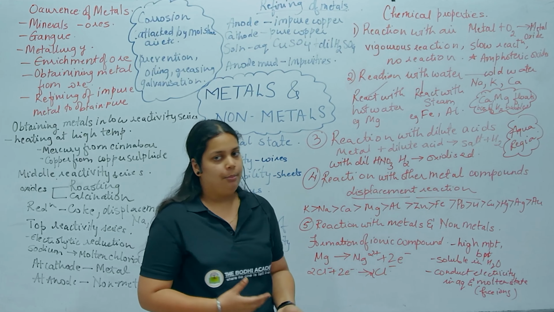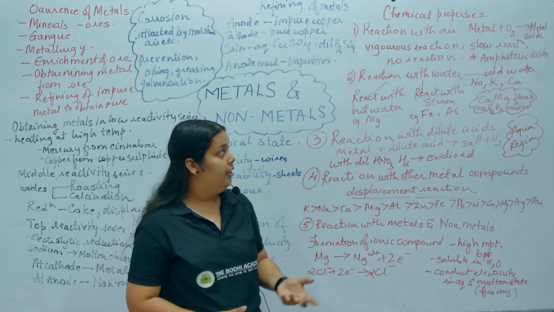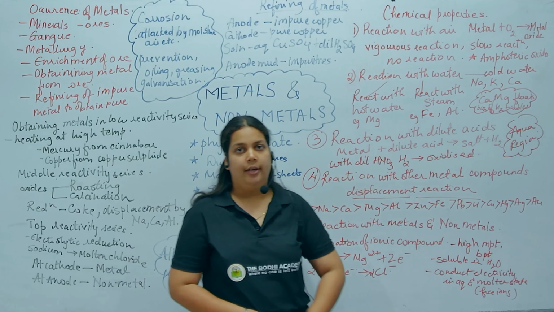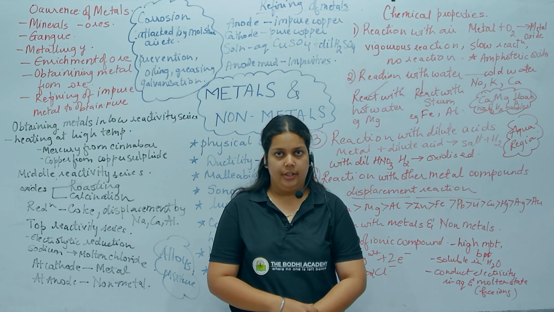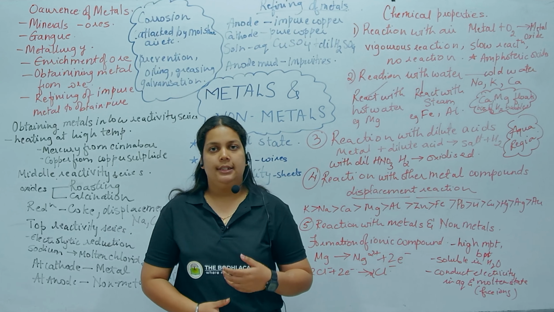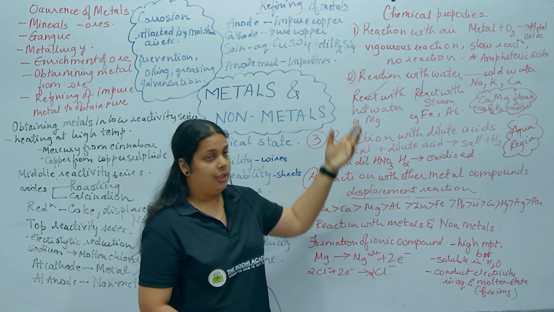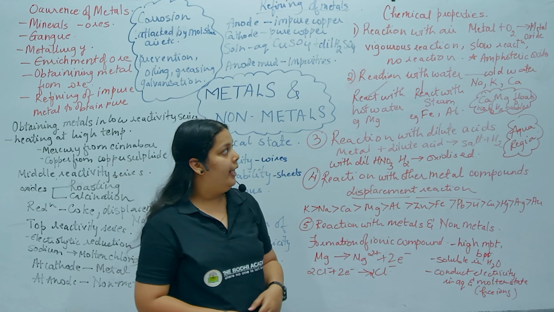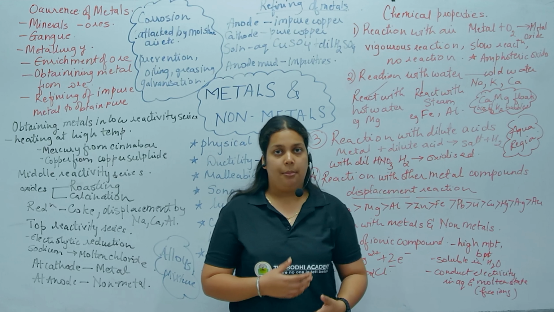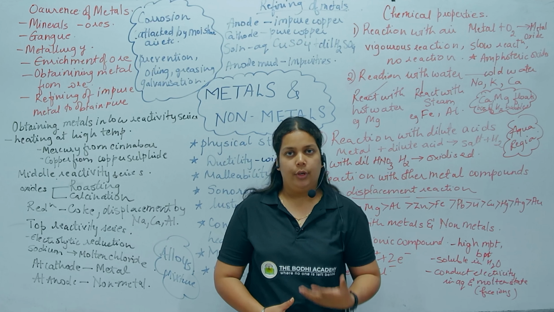Metals such as magnesium and aluminum react slowly with air and form protective layers that prevent further oxidation. Metals such as iron and copper combine with oxygen to form oxides, and most of the metal oxides are basic in nature, but some metal oxides are also amphoteric oxides.